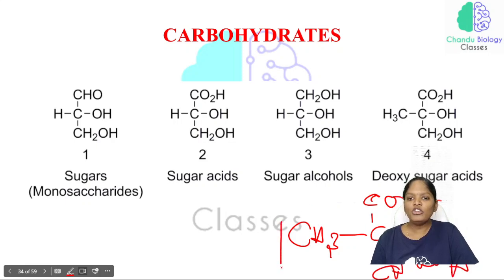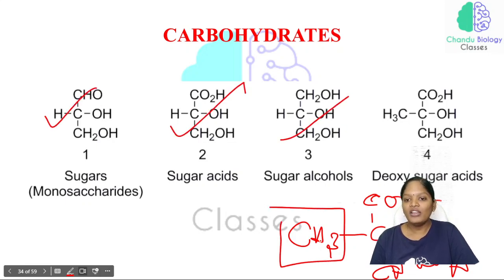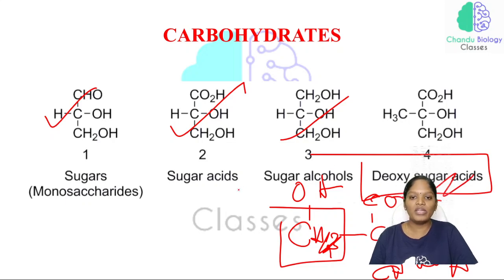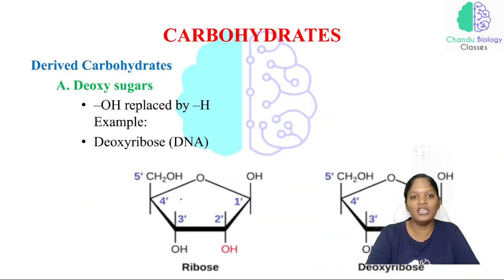There will be no methyl group added in any of these sugars. But here, why are we not having the OH group? If oxygen were present on this carbon, it would be there, but there is no oxygen here. So that is why we are saying deoxy sugar. So this is very important. All these were the basic formulas for the sugar, sugar acid, sugar alcohols and deoxy sugars.